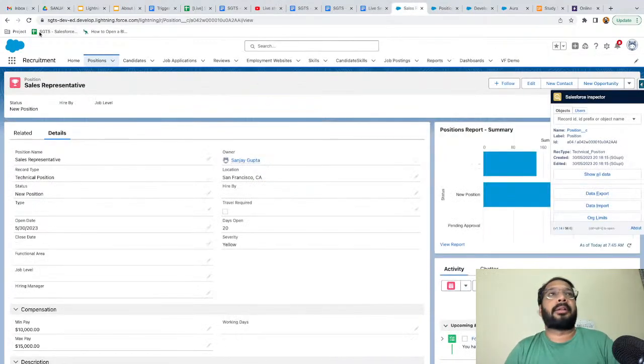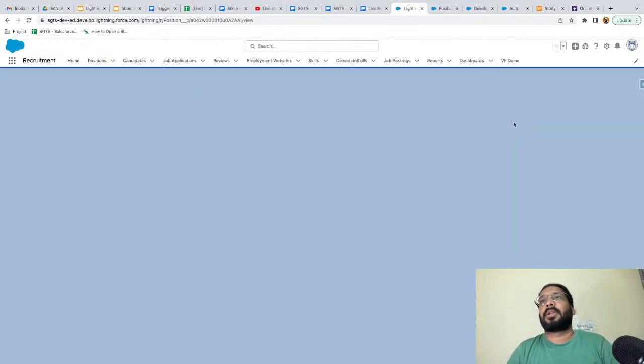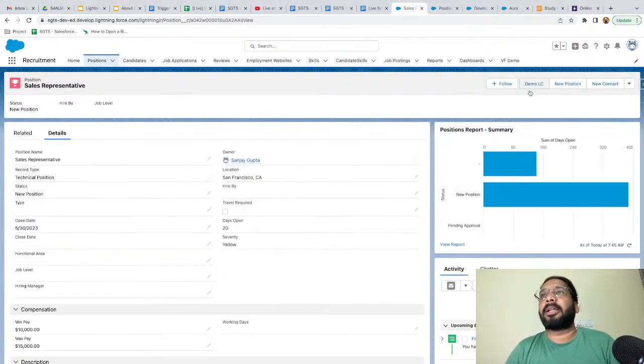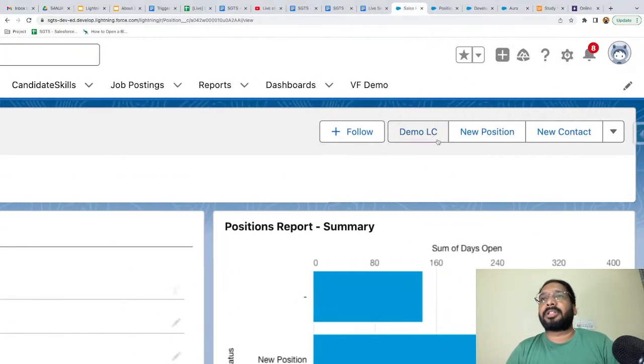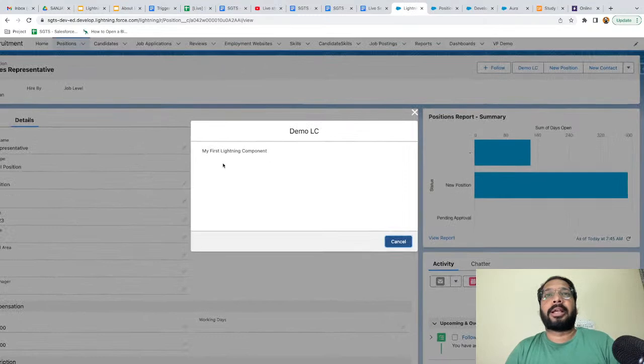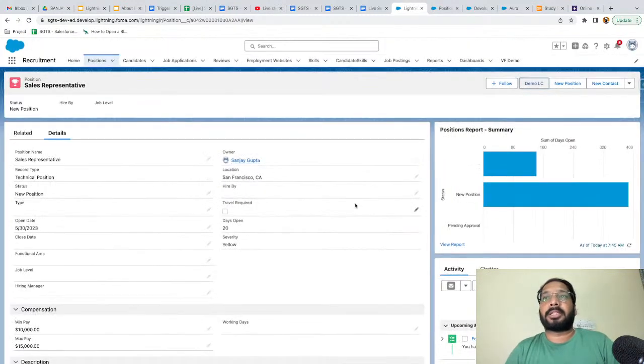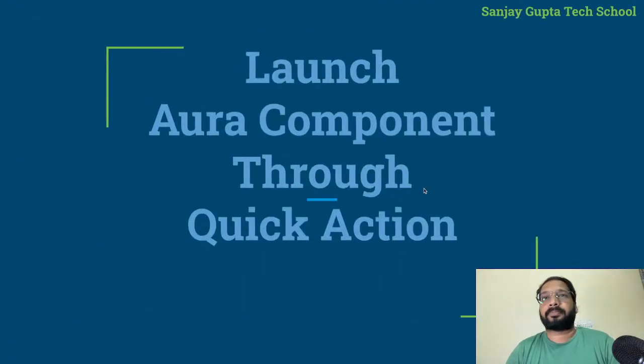Now if you come here and refresh the page, your Lightning component will be available here. You can see demo LC is a button which is available here, and I think Salesforce upgraded this look and feel also. Earlier these black border lines were not available, so these are available. If you click on this, you can see here is the output, the demo Lightning component. It is showing the text which is available in the component, and if you click on Cancel, it will disappear. This way you will be able to place your Lightning component on a quick action.